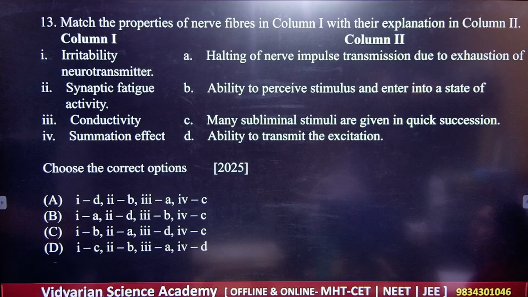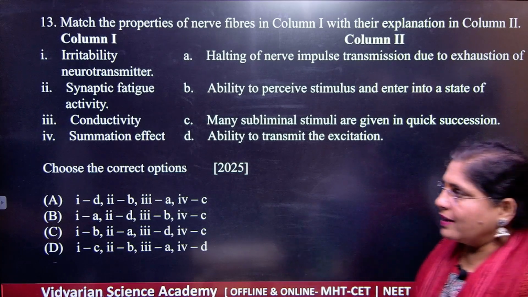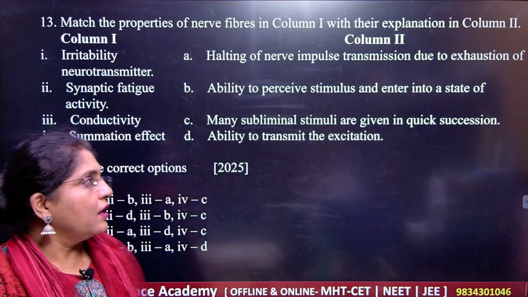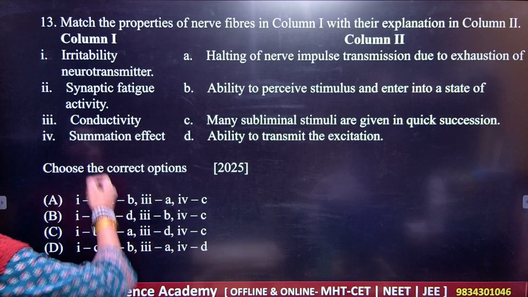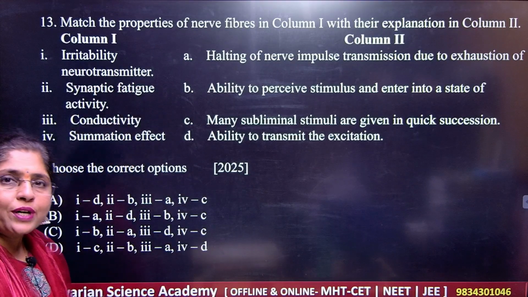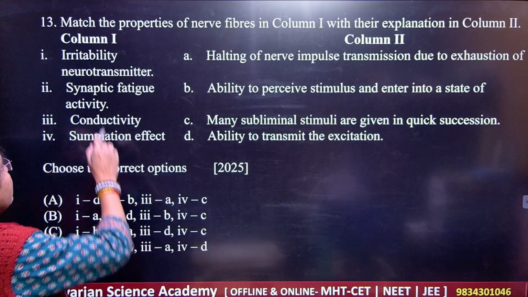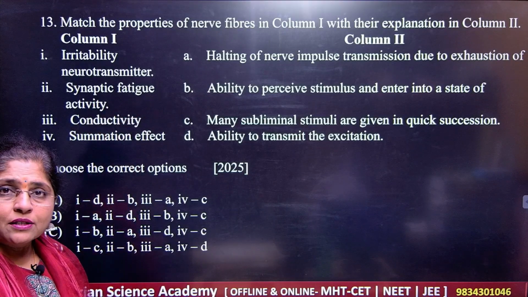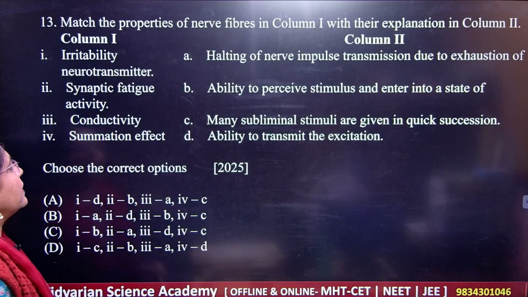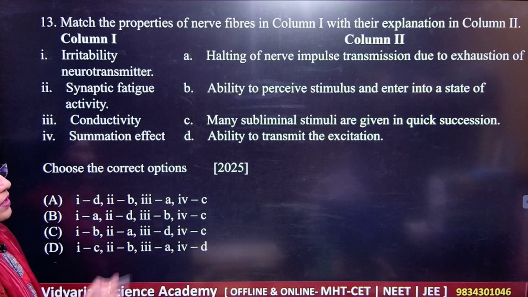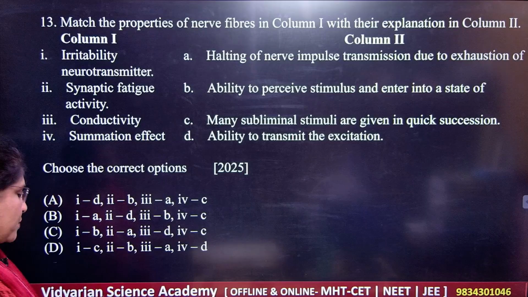Column 1 is giving you the activities. Number 1 is irritability of the neurotransmitter. Got it? Number 2 is synaptic fatigue. Then we have conductivity and summation effect. And column 2 is giving you the actions over here.